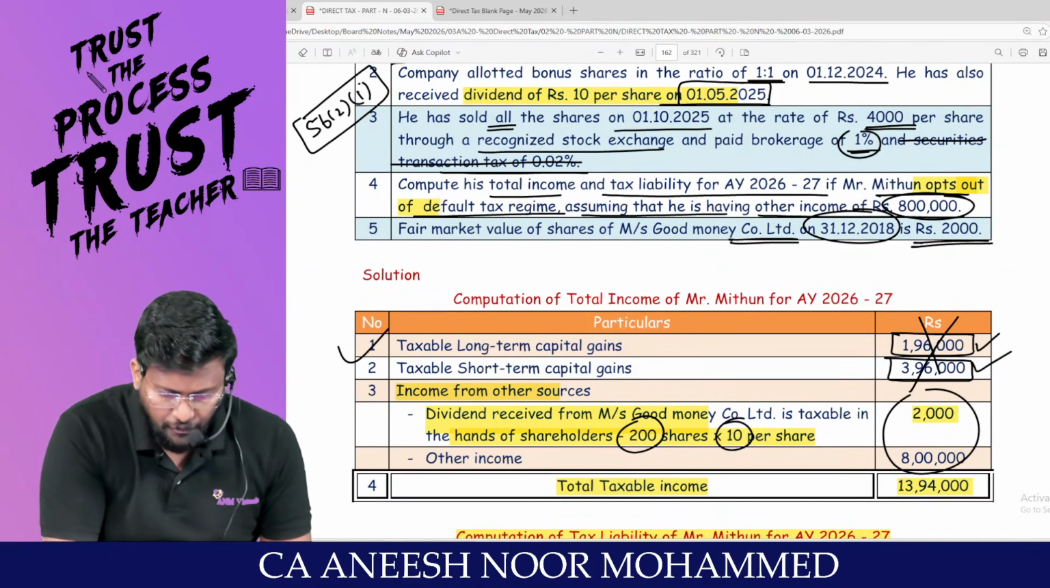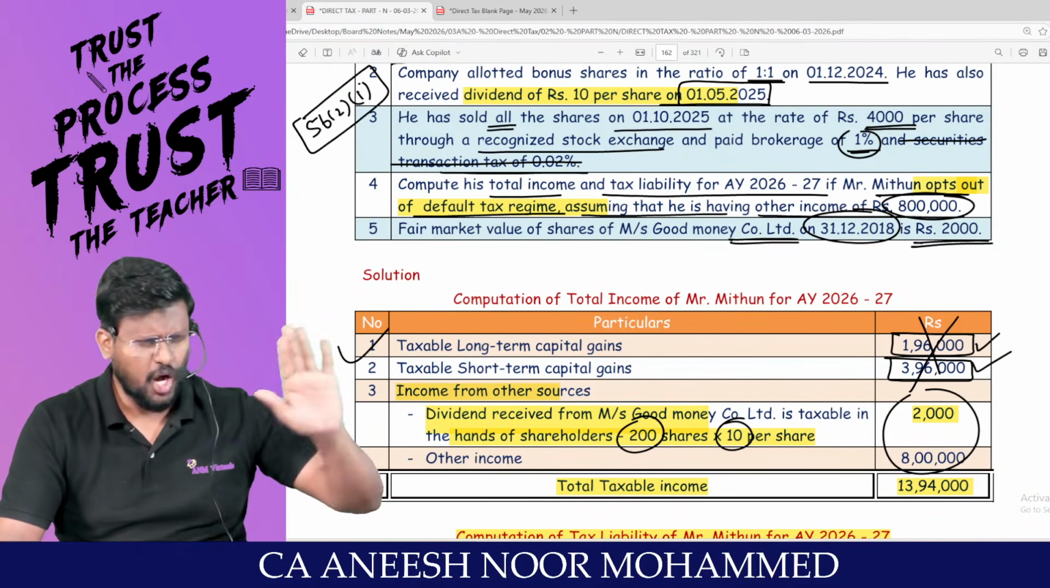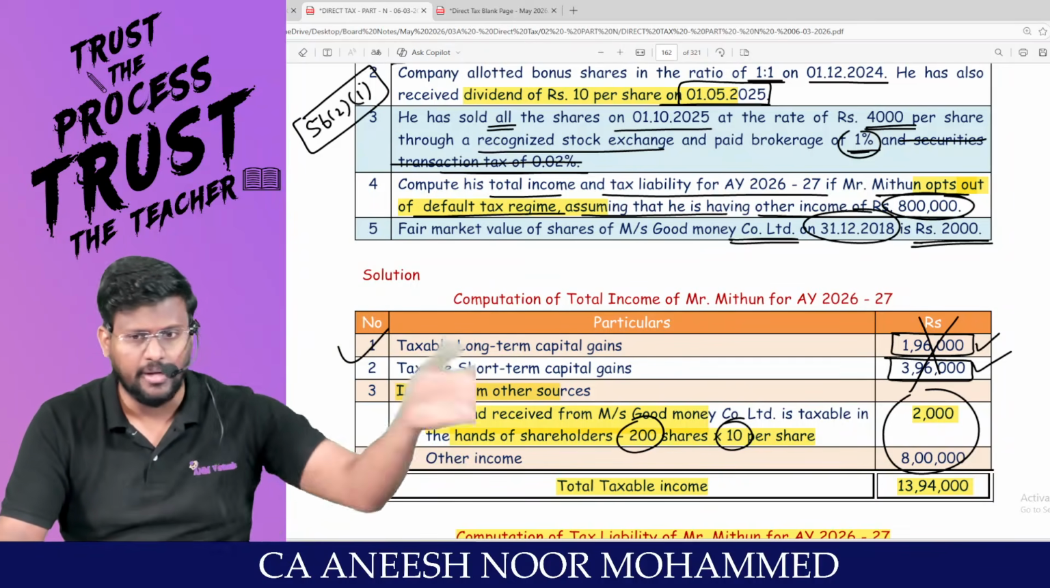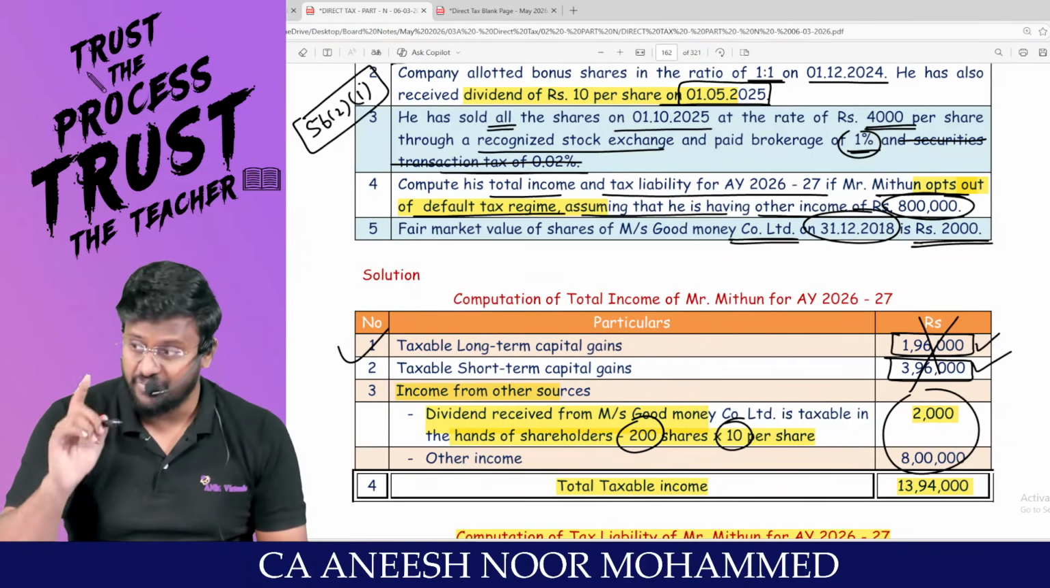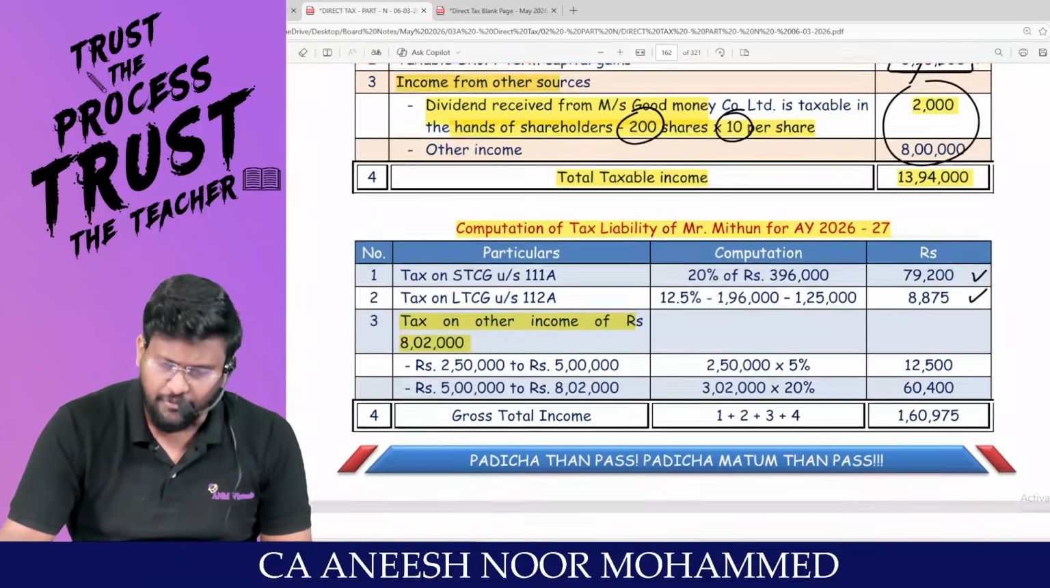Opt out of default tax regime. Opt out of default tax regime means optional tax regime, while the government asks you to travel through the default tax regime. Where are we going now? We are going to the optional tax regime. Then the higher basic exemption limit will not be applicable. Only 2,50,000 will be applicable.